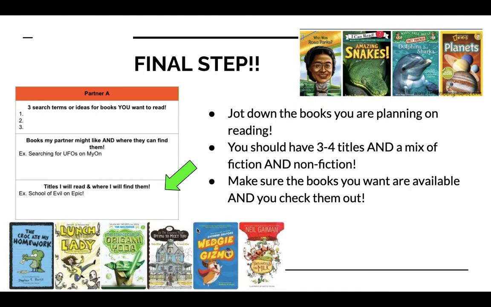All right, great. Final step, you want to jot down the books that you're planning on reading. So after you've done some research and you found some books for your partner, you want to jot down the books you're planning on reading. So I would say you want to have 3 to 4 different books, and you want to do a mix of fiction and nonfiction. Maybe 3 fiction, 1 nonfiction, or 2 and 2. It's up to you, just as long as you have a mix of both.